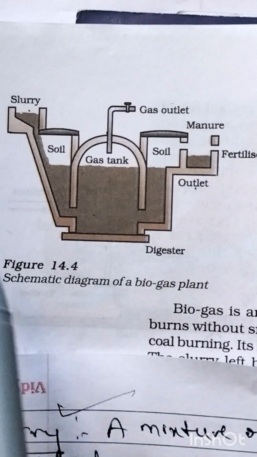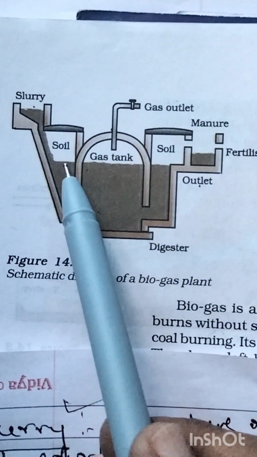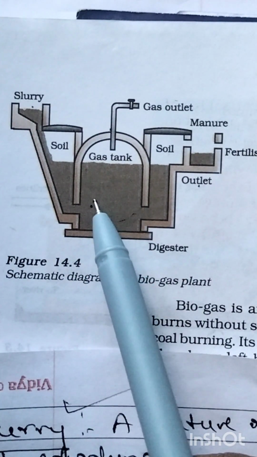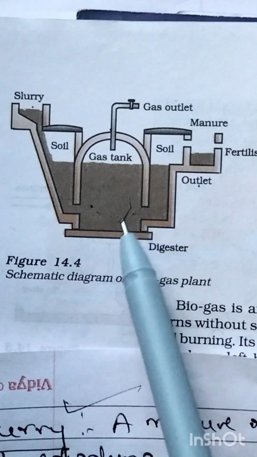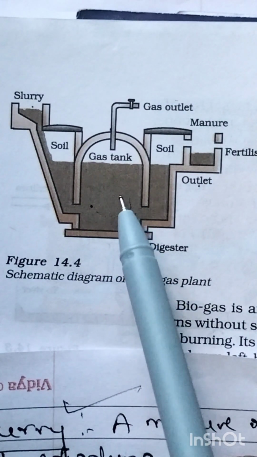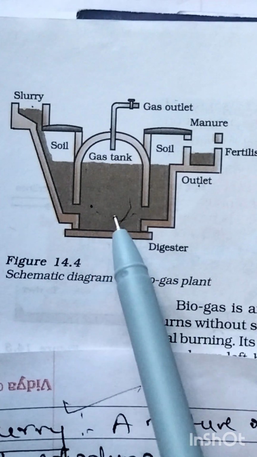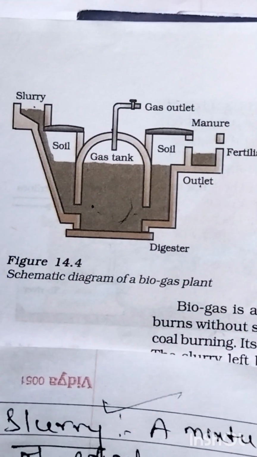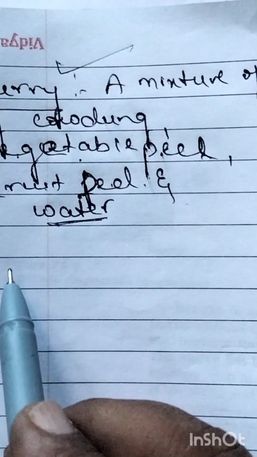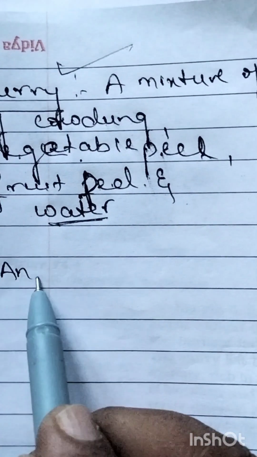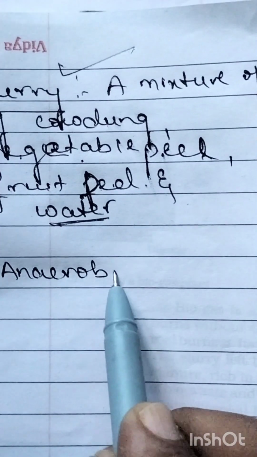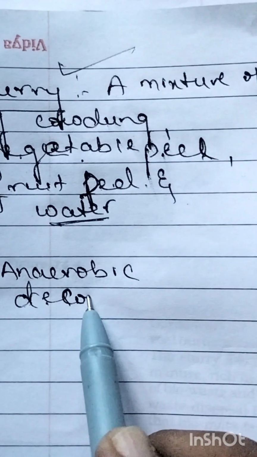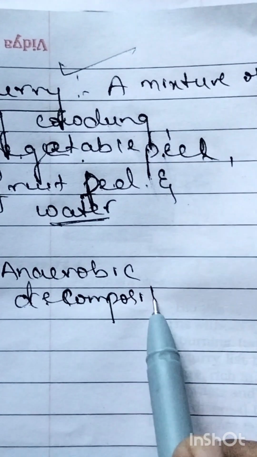So here we are putting in the slurry. When the slurry comes into the digester, this is the digester part, in the digester the slurry undergoes decomposition, that is, anaerobic decomposition. So what happens to slurry?